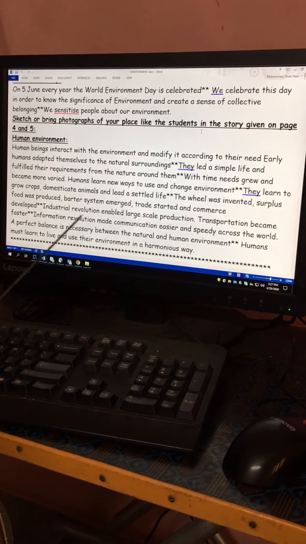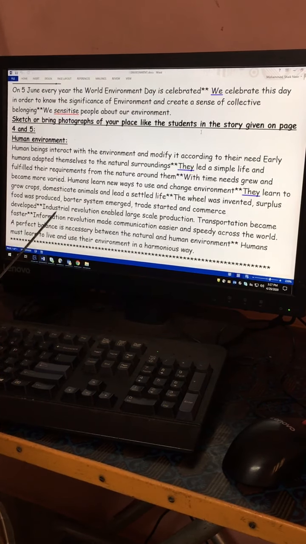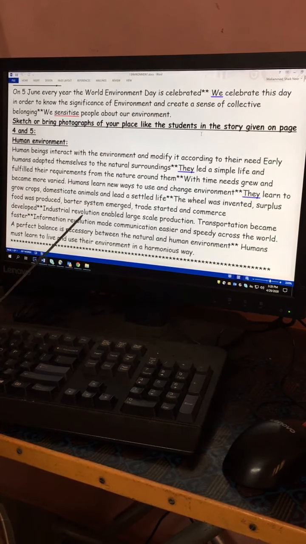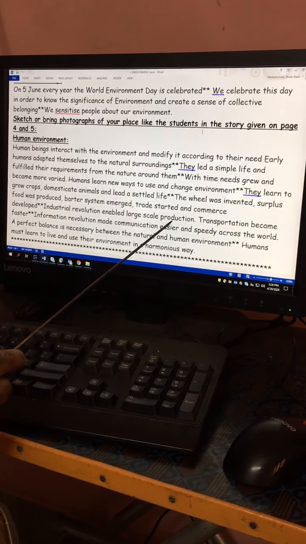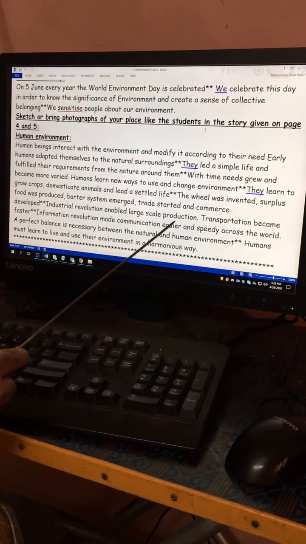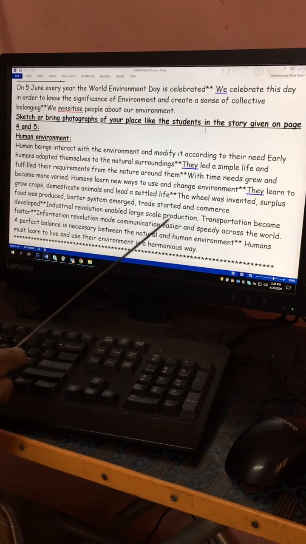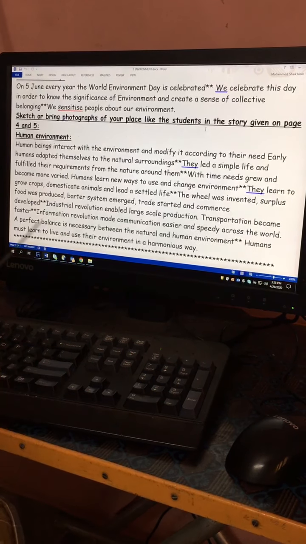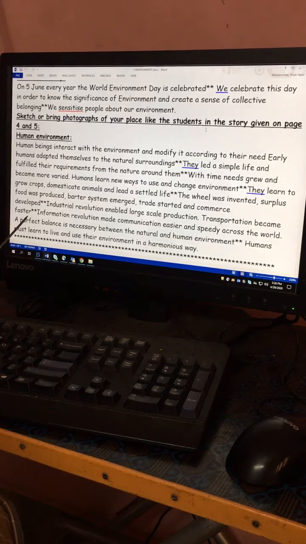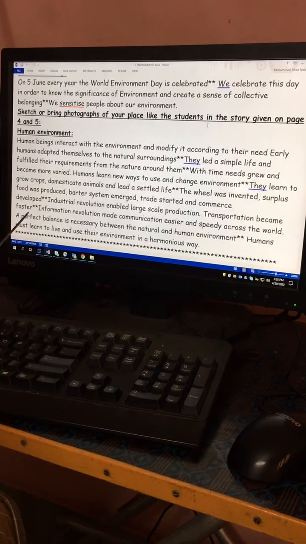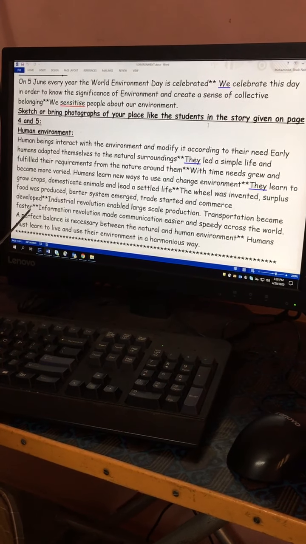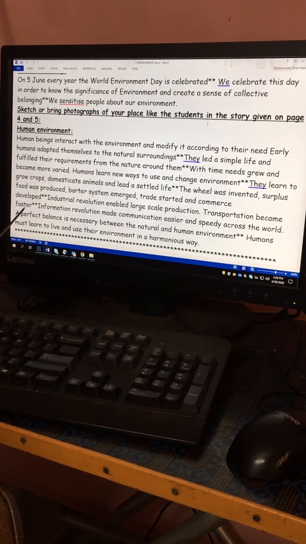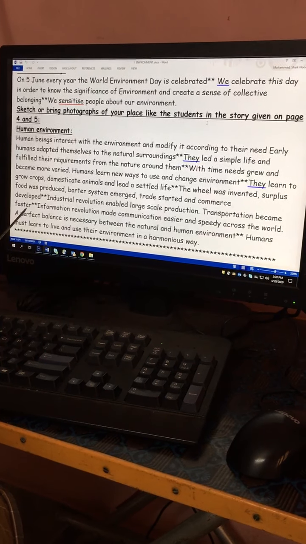The Industrial Revolution enabled large scale production. After 1750, the Industrial Revolution started in England, and later spread to other countries also. In India it started tremendously after 1950. So we can find large scale production. Instead of man-made things, now we are using machine-made things. Transportation became faster, because from the 19th century onwards transportation became very, very fast. Railways started in the year 1853 in our country, and in the world, railways started first in England in the 1840s, and in other countries also.